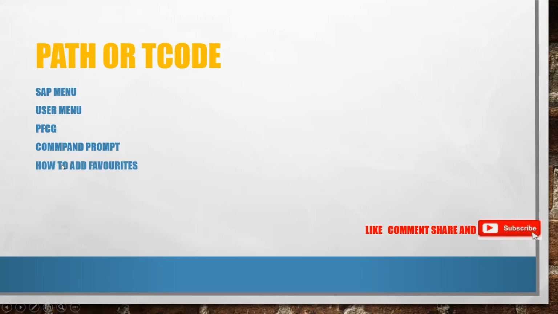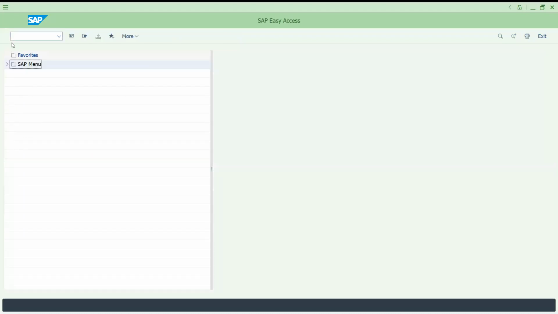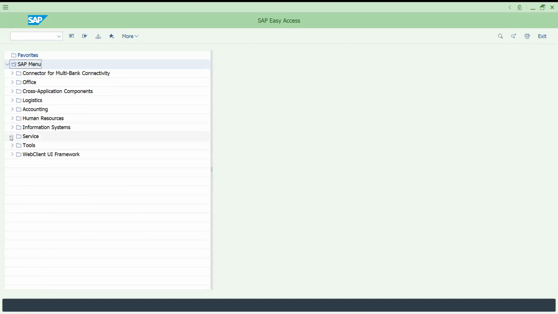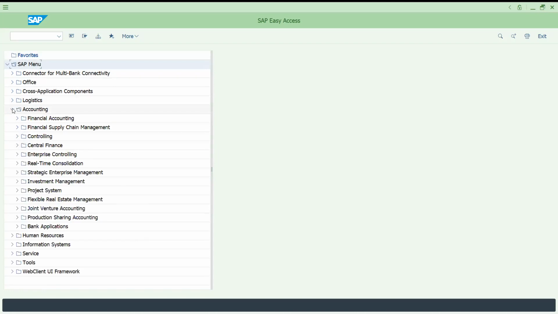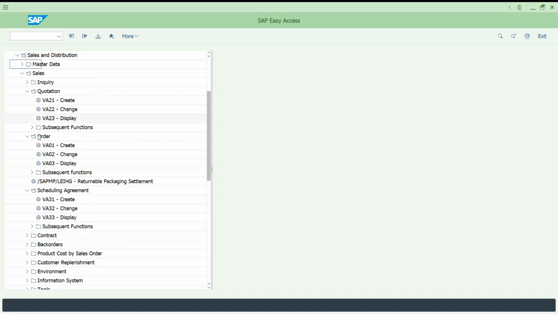So now, how to add favorites? Either a transaction code or path or job, whatever you take. Suppose, let me show you in Logistics. Let me come here, Sales and Distribution.